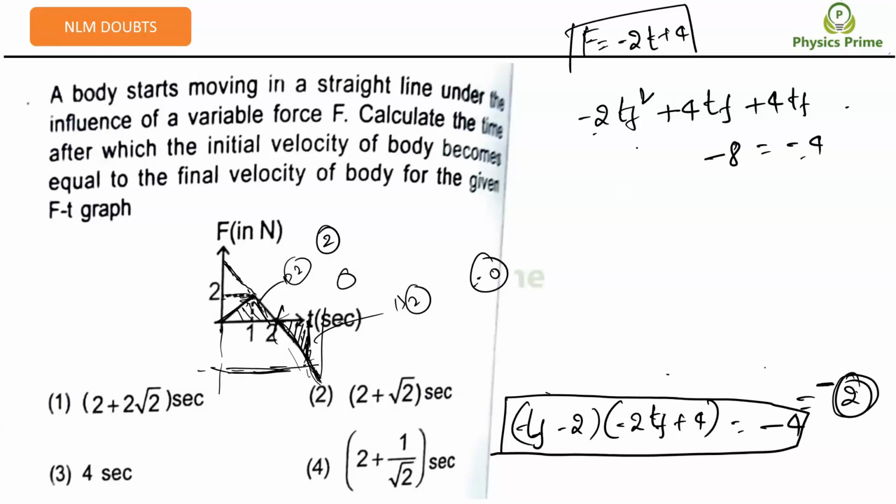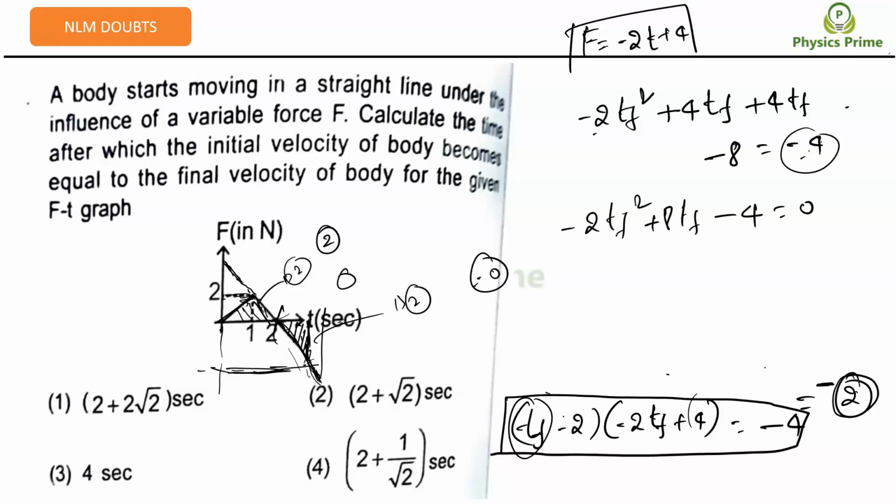Did you get this simplification? Minus 2 into minus 2t final will be plus 4t final, and t final into plus 4 will become plus 4t final. So the minus 2t final square plus 8t final; this minus 4, if it goes to the left side, will become plus 4. Plus 4 minus 8 will be minus 4, should be equal to 0, right?